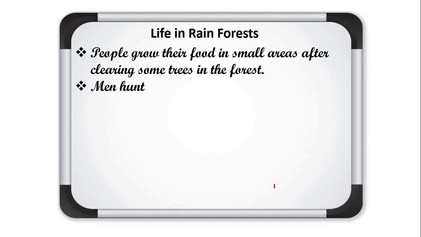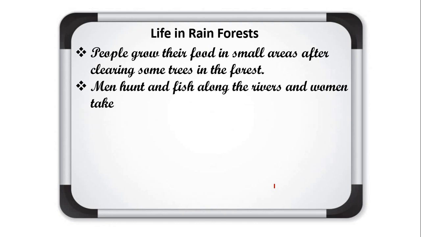Understood? And if we talk about the occupations of the people, most of the men especially are involved in hunting. They hunt animals and fish along the rivers, and women are involved in taking care of crops.